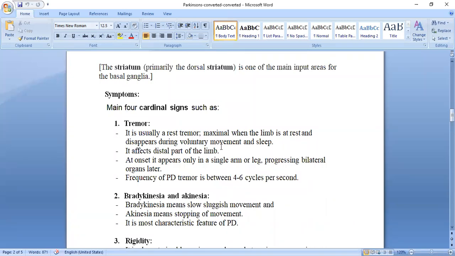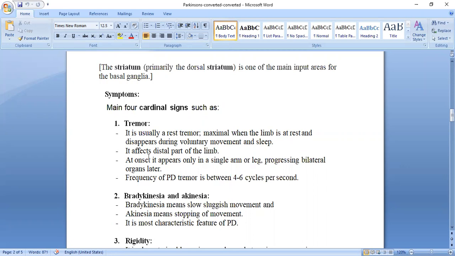Voluntary movement: if we are working, these tremors will disappear. And when we are sleeping, these tremors will disappear. When will they appear? Only when the limbs are at rest. We keep the limb like this, at rest only, not in working position. That time the tremor, the shaking, is there. When there is movement, when we are in working position, the tremors will disappear, and at the time of sleep, these tremors will disappear. Okay, are you getting this one?